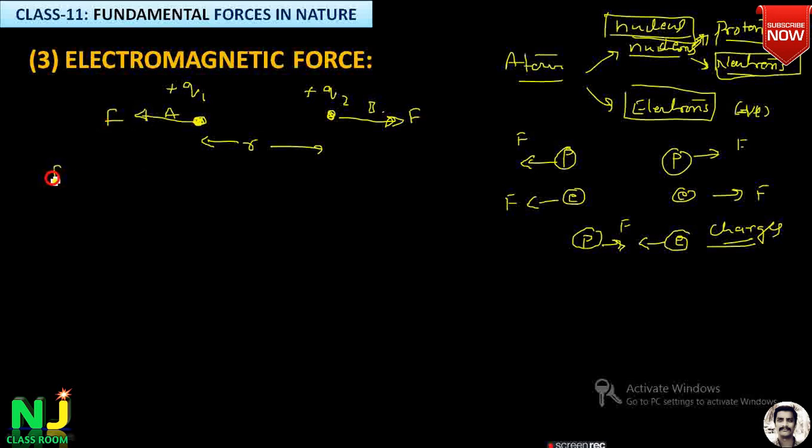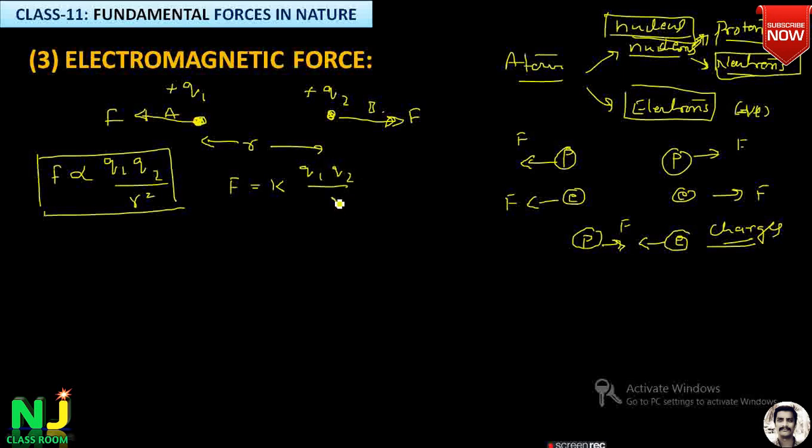So the electromagnetic force is directly proportional to the product of the magnitudes of the charges and inversely proportional to the square of the distance between them. So we can write F is equal to K times Q1 Q2 divided by R square, where K is a proportionality constant. We will learn this briefly in Coulomb's law. This is the expression for the magnitude of the force that acts between the two point charges by virtue of their charges. This is what is called the electromagnetic force.